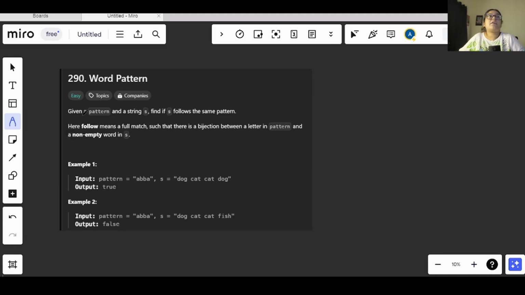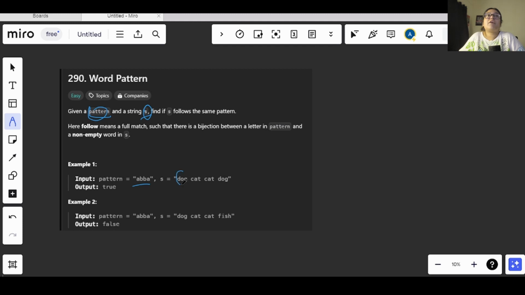In this question we have been given a pattern and a string. What we have to do is find out if this string follows the same pattern as the given pattern here. We need to follow a full match. Let's say we have a pattern given here as ABBA.